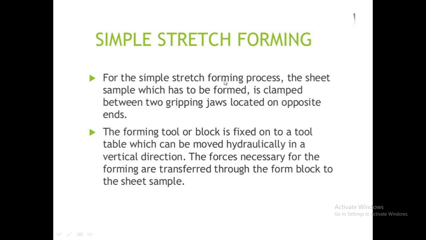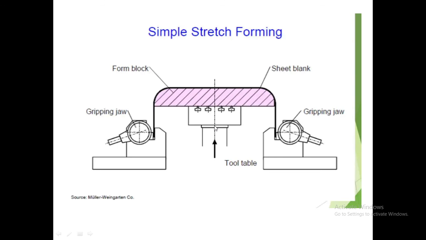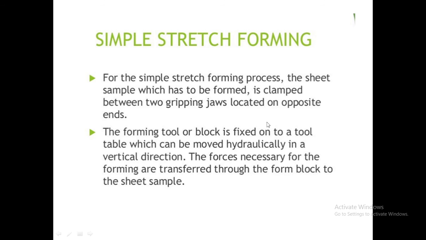For the simple stretch forming process, the sheet sample which has to be formed is clamped between 2 gripping jaws located on opposite ends. As we discussed, this is gripping jaw 1, this is gripping jaw 2, placed on opposite sides, and the sheet metal is clamped between these 2 jaws.